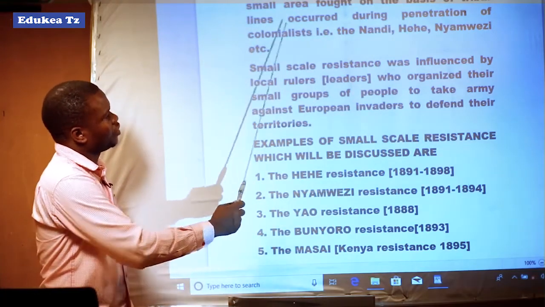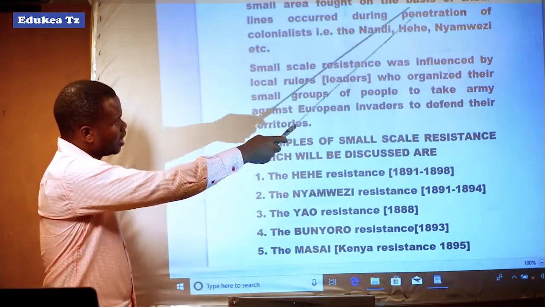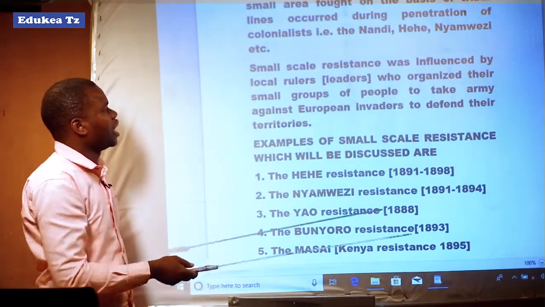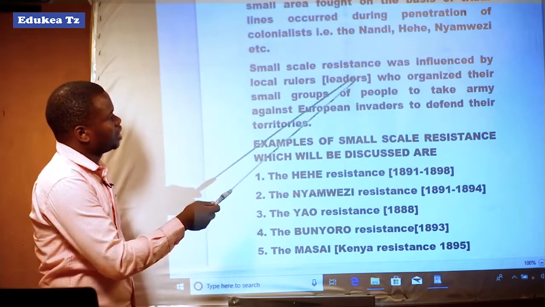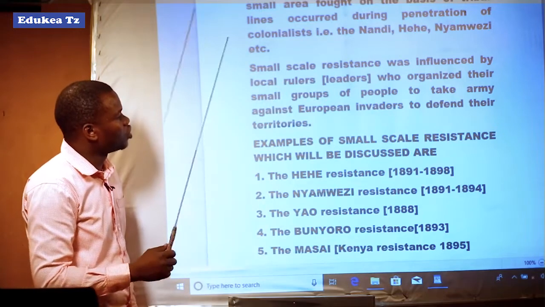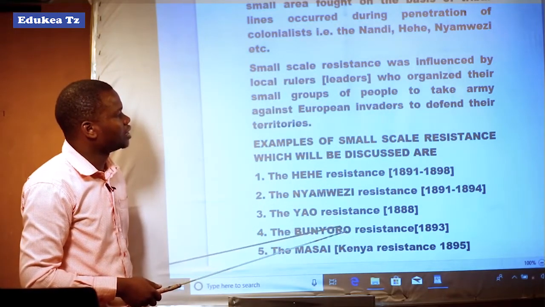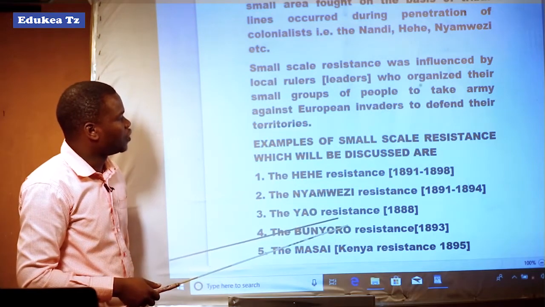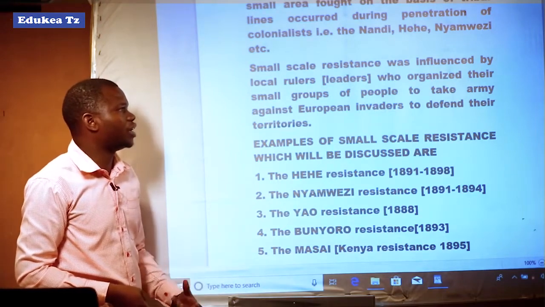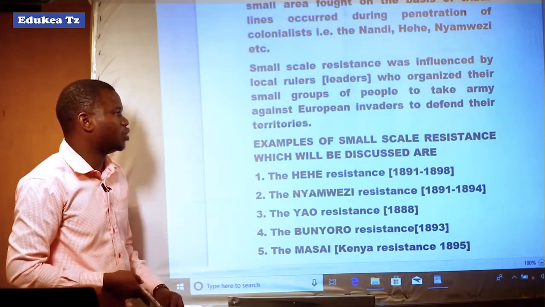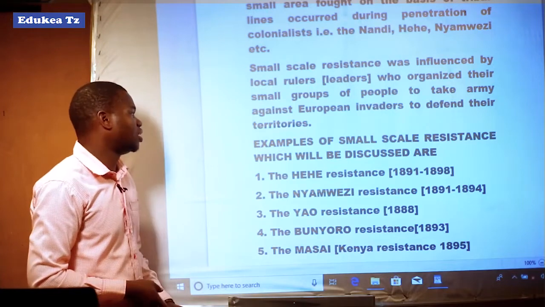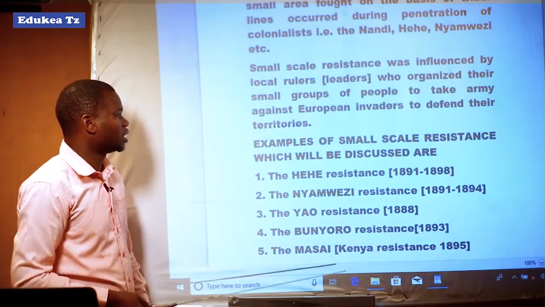For example, we have resistances like the Nandi resistance, Hehe resistance, Nyamwezi resistance, Yao resistance, and others. Small-scale resistance was influenced by local rulers or leaders who organized their small groups of people to take arms against European invaders to defend their territories. For example, Chifu Mkwawa of Hehe organized his people to take action against the German invasion or German rule. So this was small-scale resistance.